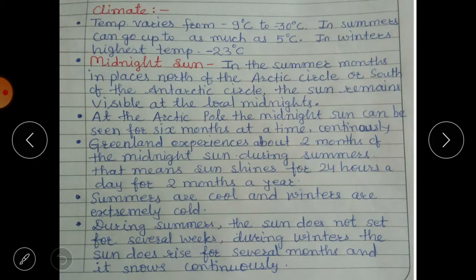Then summers are cool and winters are very, very cold. The summers in Greenland are cool, and winters are extremely cold. During summers the sun does not set for several weeks, that means it has midnight sun, and during winter the sun does not rise for several months.